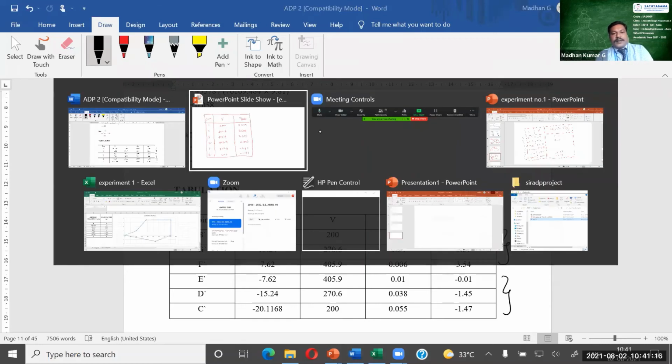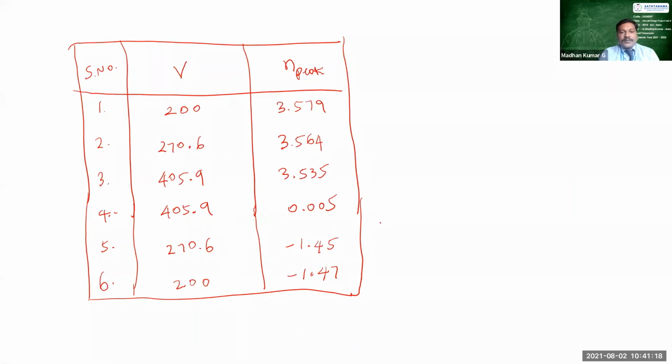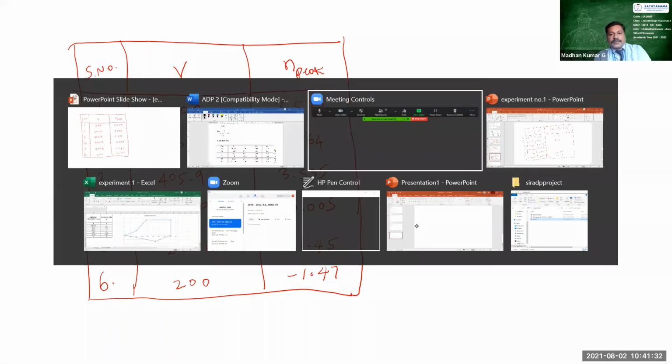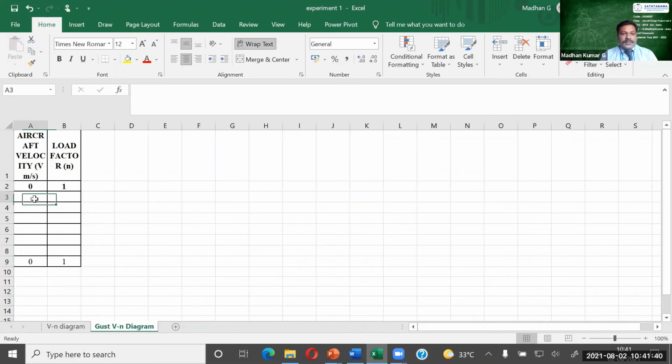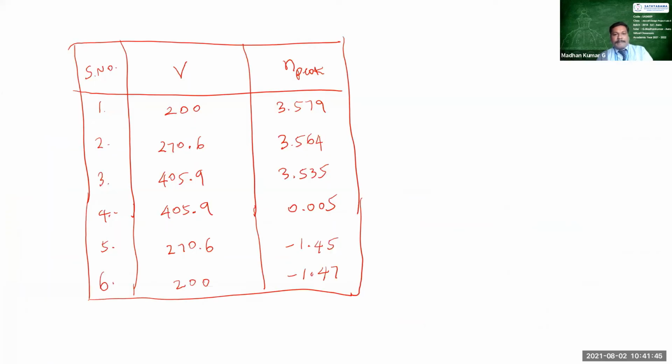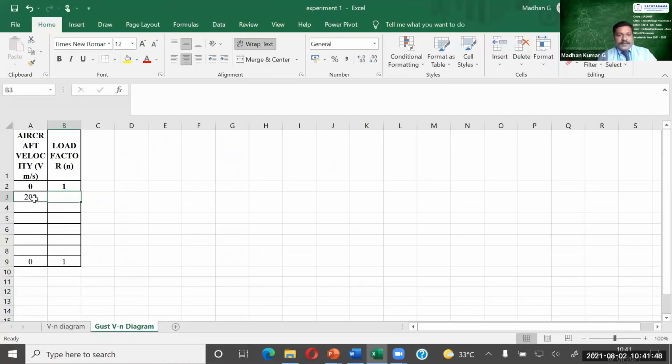So finally, we had computed this value. Now I am going to use these values in an Excel sheet, and I'm going to plot this value, right? Plot the VN diagram. So Gust VN diagram. Now I am going to plot. So let me plot this value in the Excel sheet. Yes. So we have the VN diagram already. We had discussed it, and now we are going for the Gust VN diagram. So the first one is velocity 200, and the second one is 3.579. Okay, 3.579. The next one is 270.6.